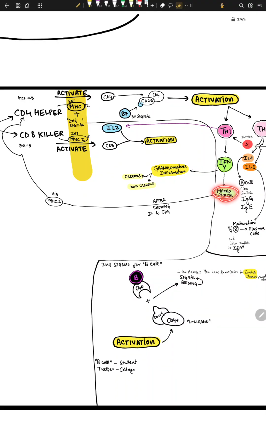So macrophages go to CD4 helper cells and they tell them, okay, hey, look at this antigen I got from outside via MHC2. And then the CD4 cell is like, okay, let's do something about this antigen which you are showing. Let's give you a new form of inflammation. So after showing it to CD4 cells, CD4 starts a new system. What is the new system? The whole system stays the same, where CD4 makes activation, then makes Th1, then makes gamma interferon, and then gamma,